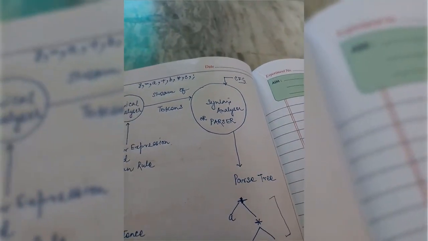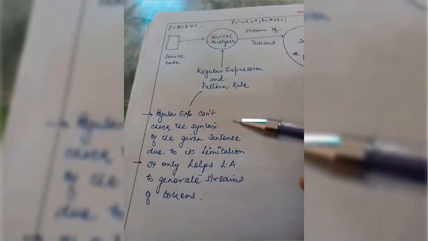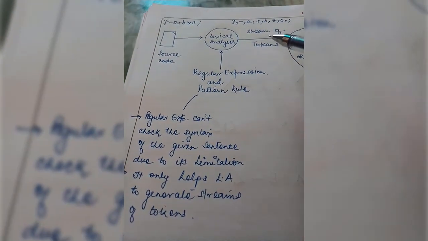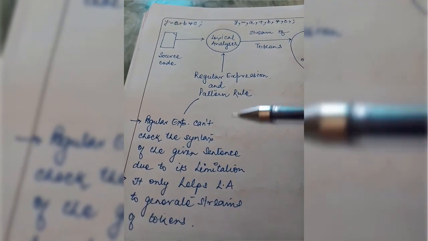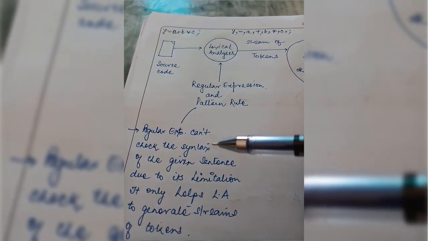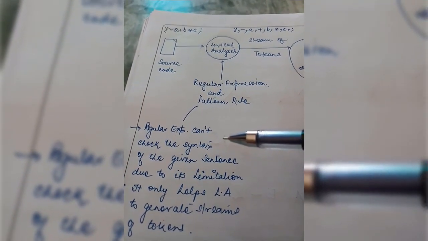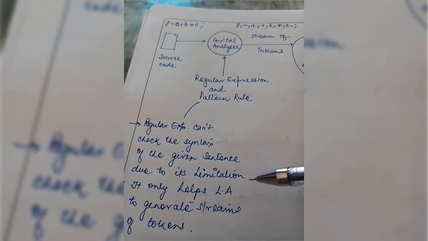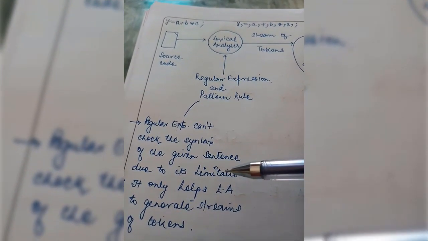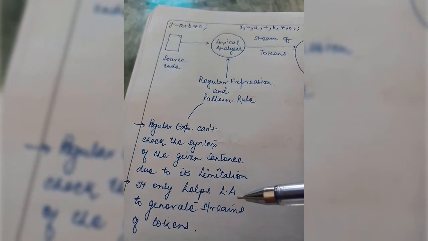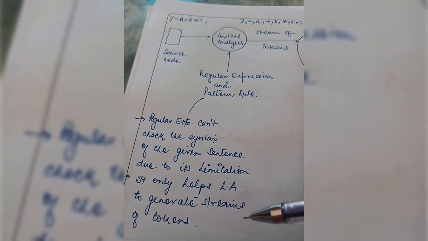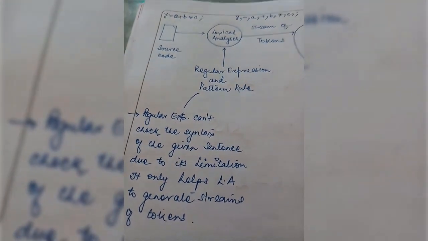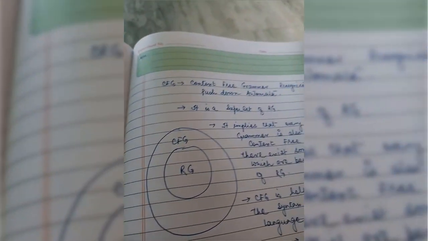Now the second part is, as you can see, regular expressions are used just to generate the stream of tokens, because they cannot check the syntax of a given sentence due to their limitation. So regular expressions only help the lexical analyzer to generate a stream of tokens. That's it. Now we will see what context free grammar is.